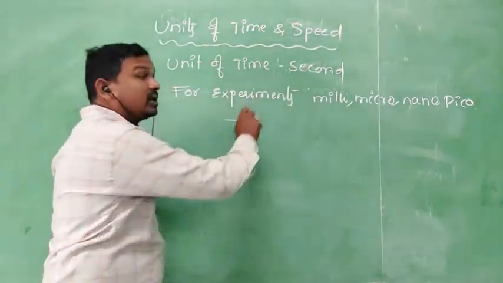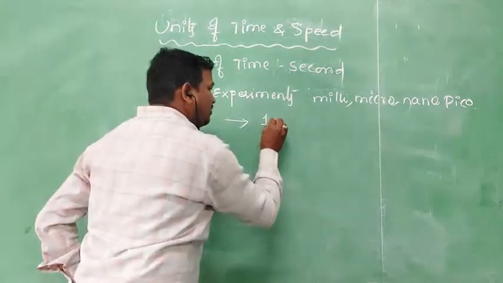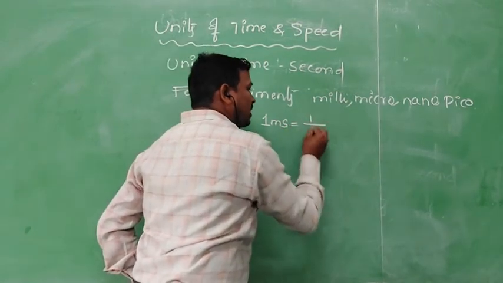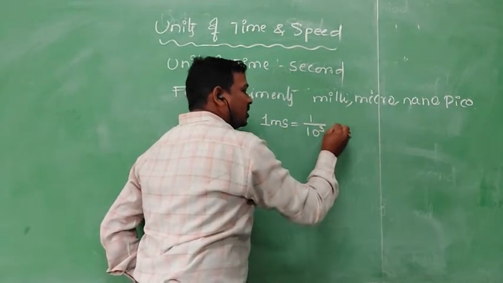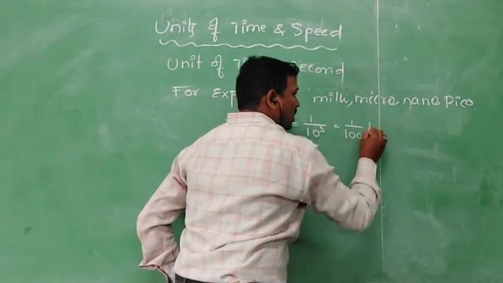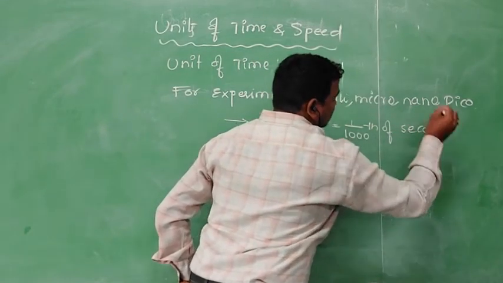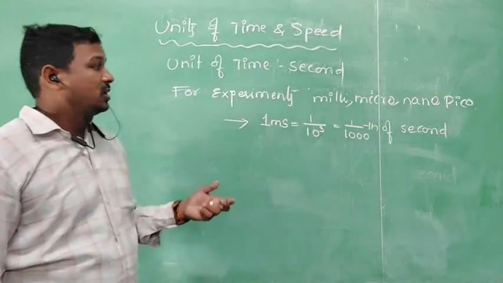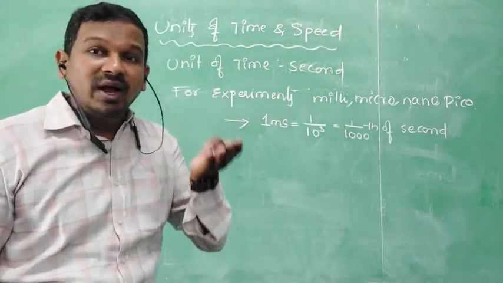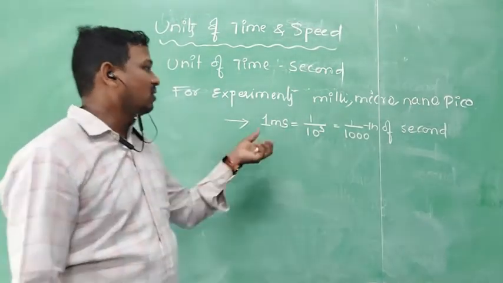For an experiment, scientists will use, for example, 1 millisecond, which is 1 by 10 to the power of 3, which is equal to 1 by 1000th of a second. Means what, sir? The scientist is dividing the second into 1000 parts. That is called 1 millisecond.